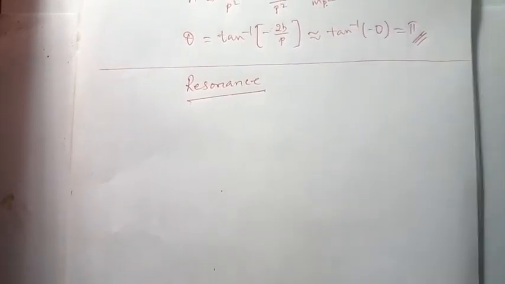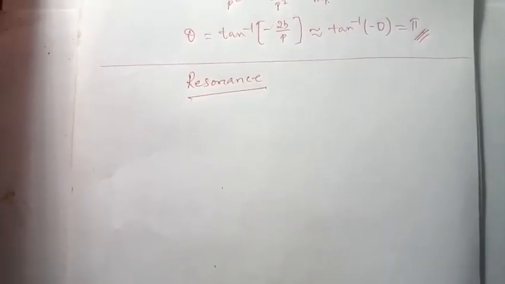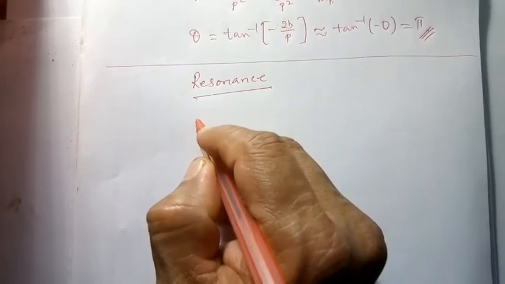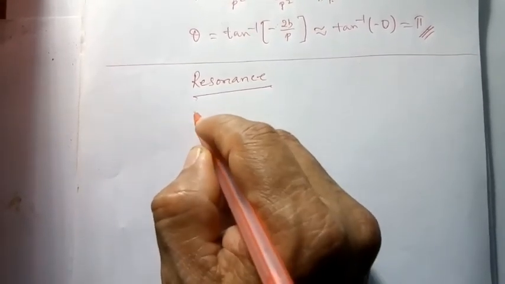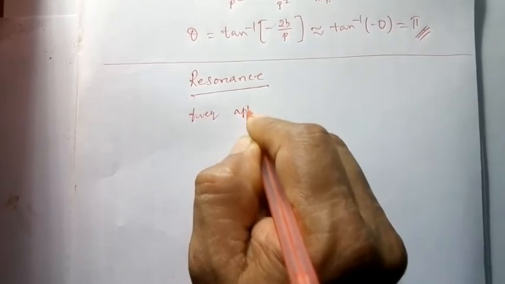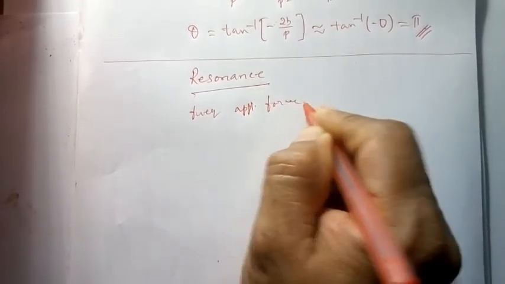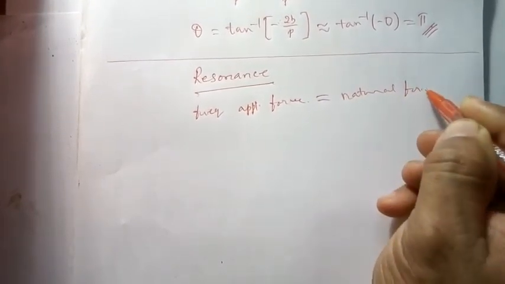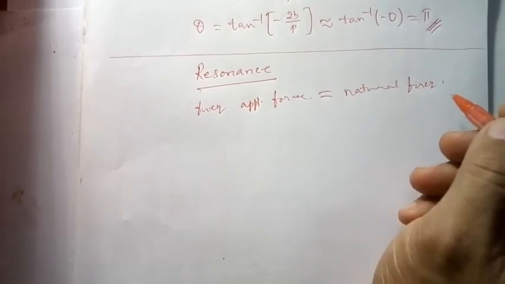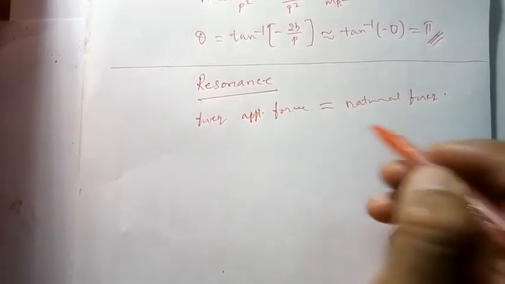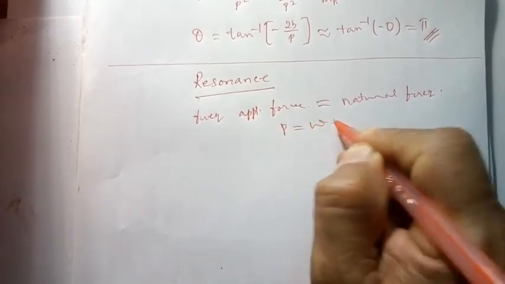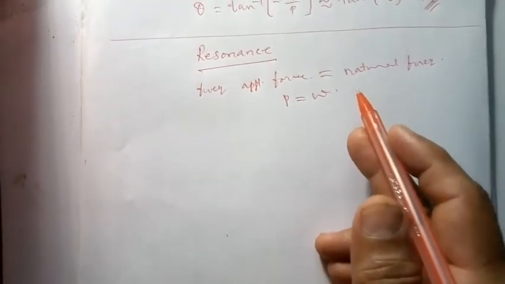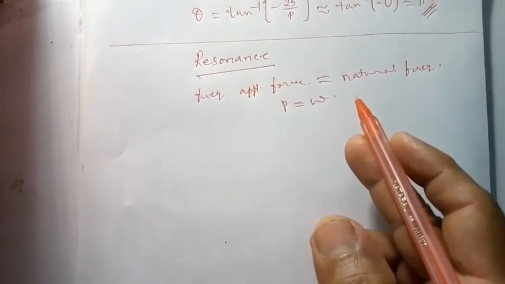So in simple terms, what is the condition for resonance? The condition for resonance is that the frequency of the applied force is equal to the natural frequency of the oscillator or body. So p is equal to omega. What happens at resonance? The amplitude of vibration becomes maximum.